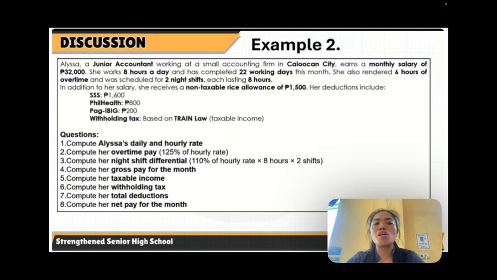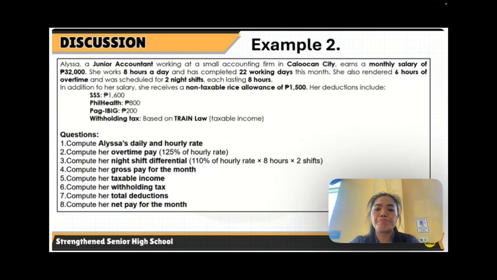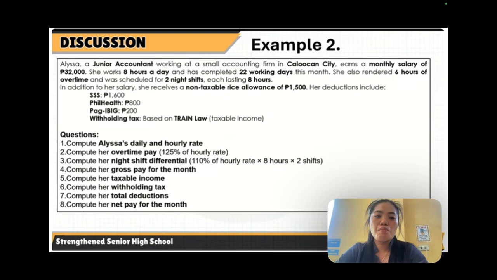Now let us proceed to example number 2. Eliza, a junior high school working at a small accounting firm in Caloocan City, earns a monthly salary of 32,000 pesos. She works 8 hours a day and has completed 22 working days this month.